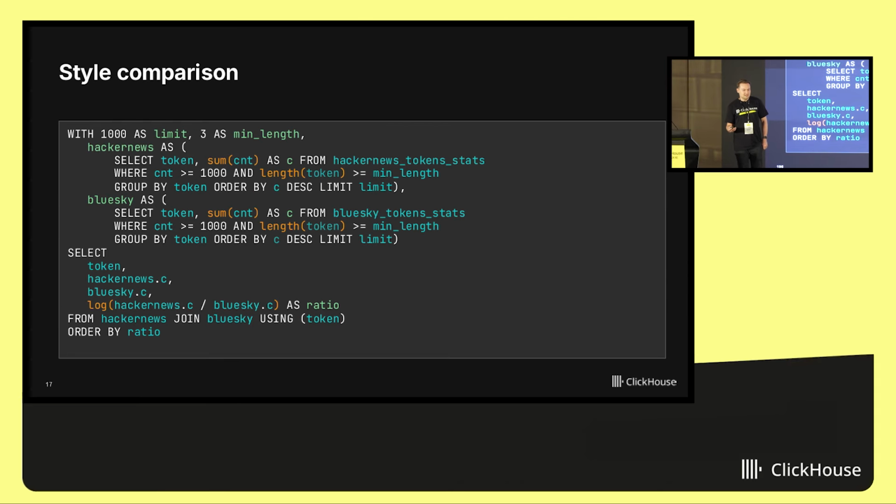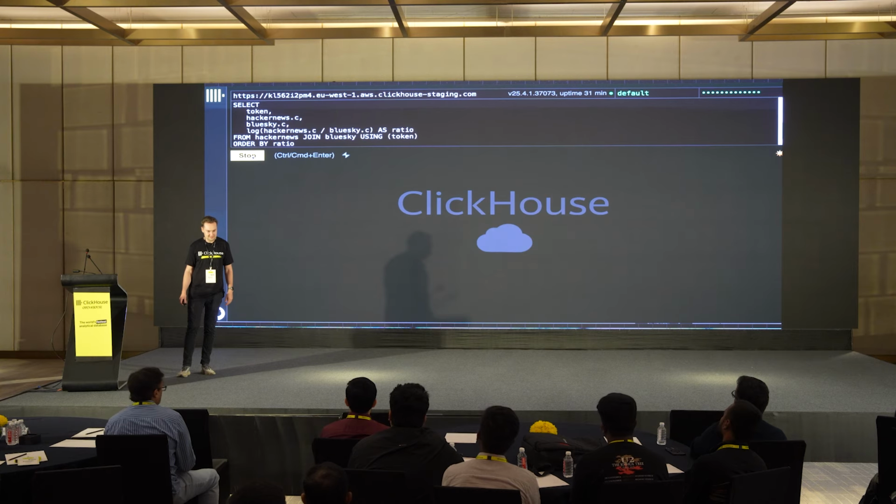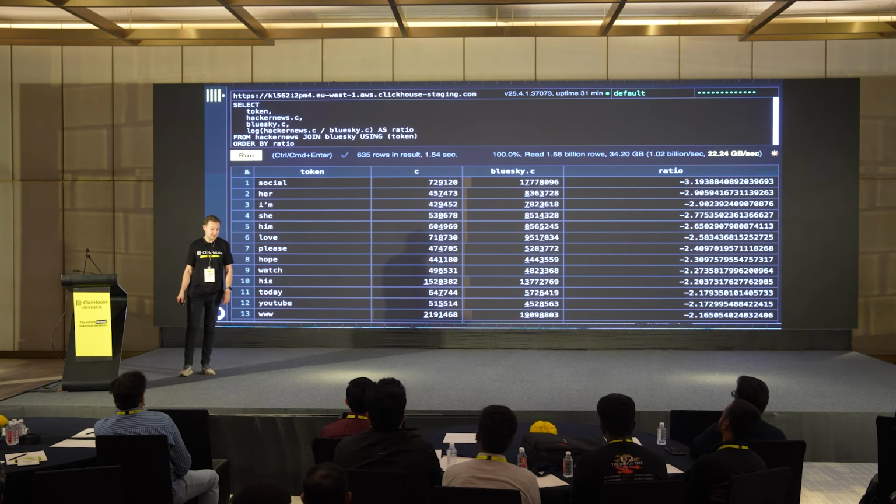Then I'm comparing the style of different data sets. Let's suppose we have Hacker News and Blue Sky. And let's take popular tokens and find out which tokens are more represented on Blue Sky than on Hacker News, and vice versa. Let me copy-paste this query and run it. It is quite fast.